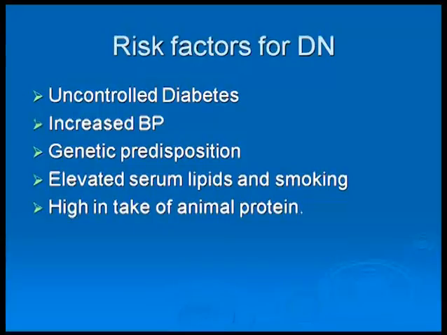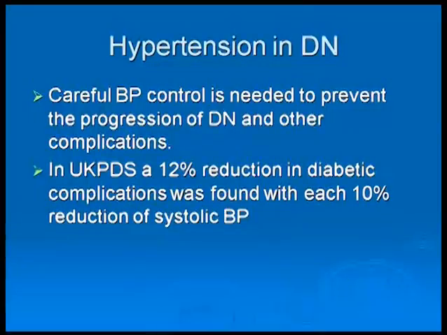So genetic predisposition always plays an important role. And of course, we should also remember that abnormal lipids and smoking can be another risk factor for these diabetics who can develop nephropathy. Many studies have also shown that in certain societies and countries where people consume a high quantity of animal proteins, the incidence of diabetic nephropathy is high.